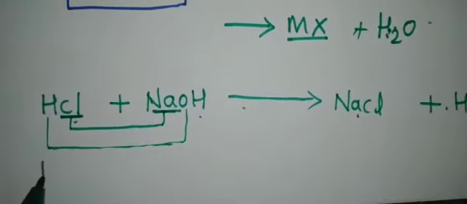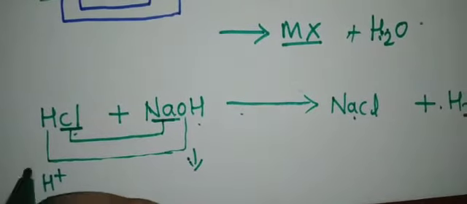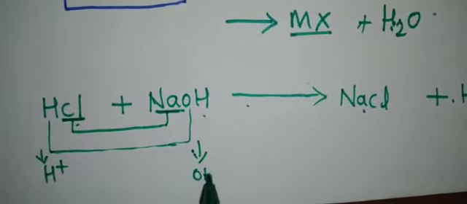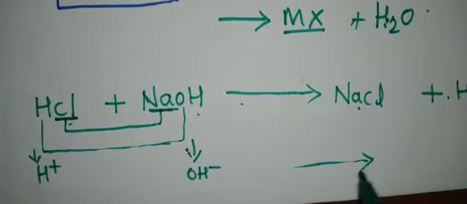So here H plus ions and OH minus ions are produced. These will together form water.